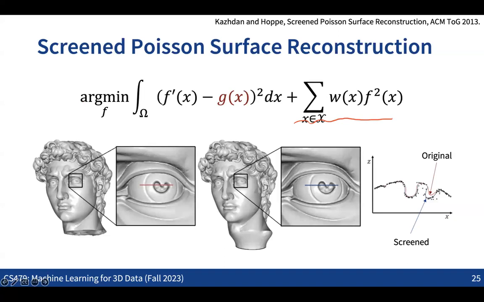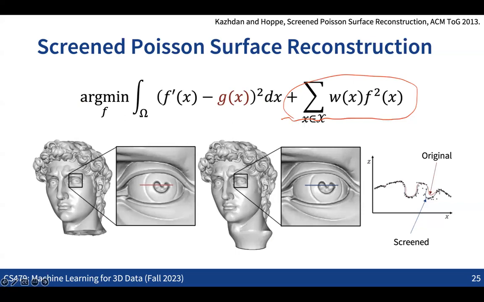One interesting fact is that adding this term looks quite obvious, but the idea of adding it was first introduced in 2013, while the first idea of pure Poisson surface reconstruction was introduced in 2006. So it actually took 7 years to add this very obvious regularization term.